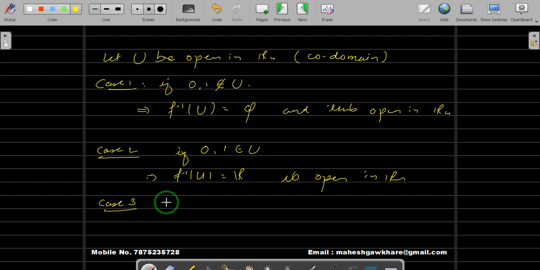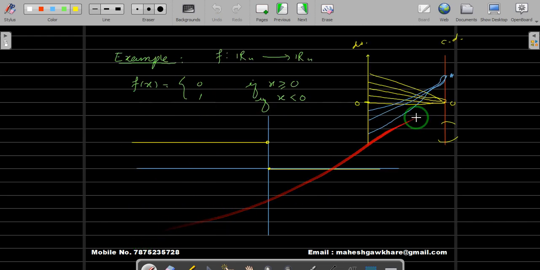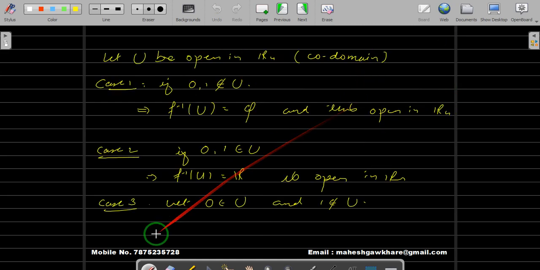Let us consider, if 0 belongs to U and 1 does not belong to U. So that means our open set is something like this, here and here. 1 is not in U. Then what are the points in the domain which are mapped to this open set? Of course, those are the points from 0 to infinity, including 0. So in this case, F inverse of U will be equal to all those points from 0 to infinity.